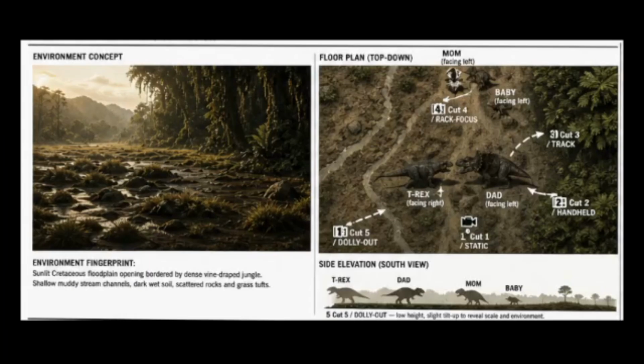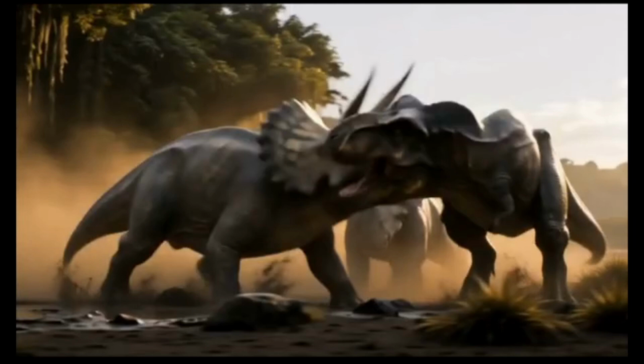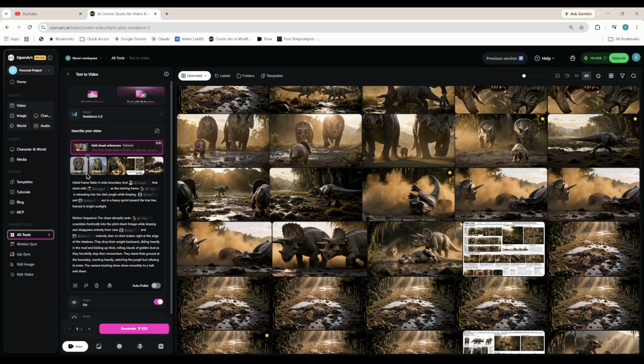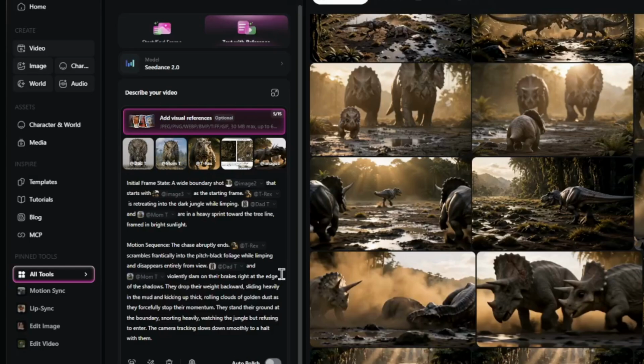I'm going to go ahead and give the same environmental image that we've been using. And then I'm going to use the final frame of the segment or the cut scene that I liked in the video we just created as our starting point, and we will resume from there. So we're going to do the same thing we do with all the prompts. We're just going to replace the names in the prompt that's generated by Gemini with our actual references.